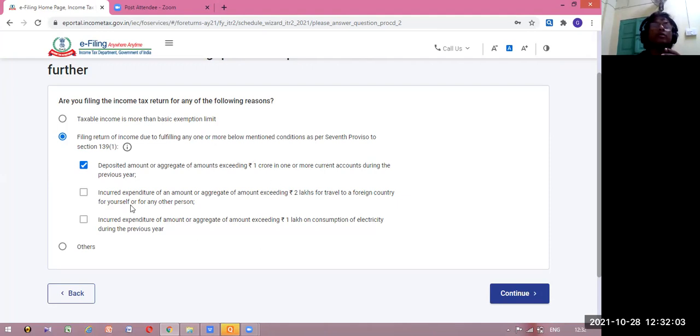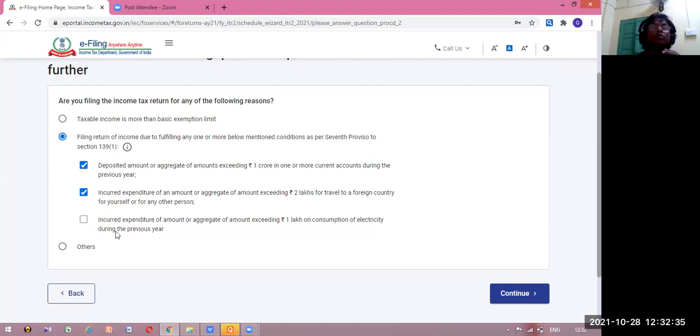But there may be another reason why you are submitting the return: incurred expenditure of an aggregate amount exceeding 2 lakh rupees on travel to a foreign country. If you have traveled to a foreign country during the previous year and your expenditure on foreign travel is more than 2 lakhs, then you have to submit a return. Whatever the income, no issue. If you belong to this, you tick here like this. If both apply, you tick both.